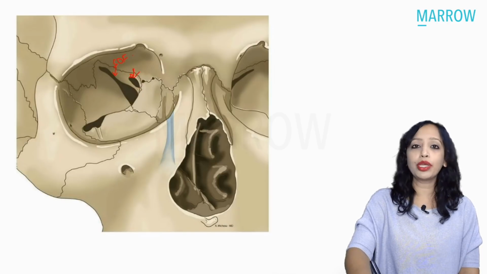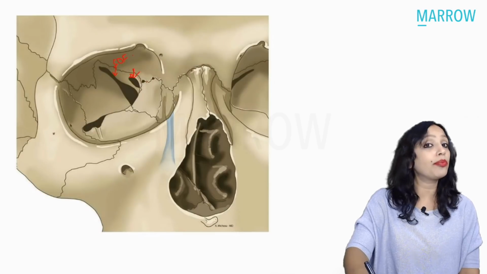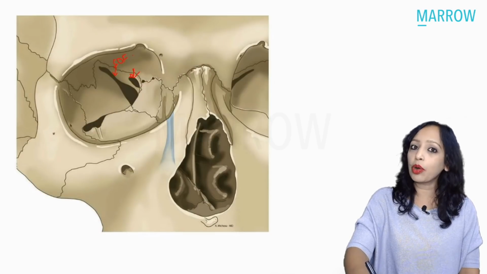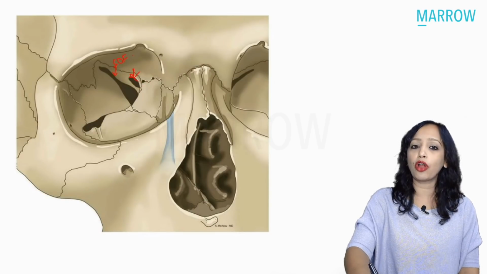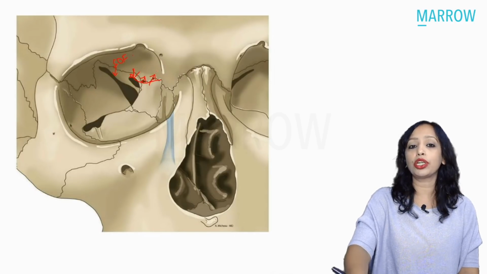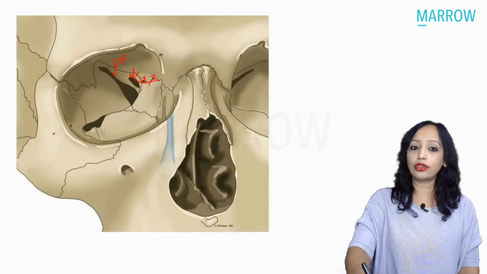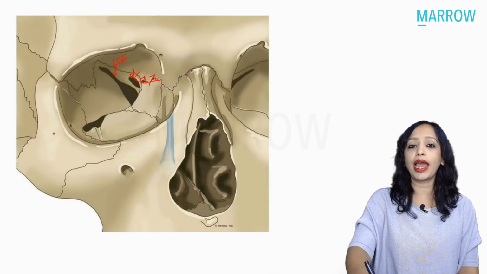The ophthalmic artery comes into the orbit and gives certain branches to the eye, and along with that it gives two important branches to the nose. One is the anterior ethmoidal artery and the other is the posterior ethmoidal artery. Here is the anterior ethmoidal artery, and here is the posterior ethmoidal artery. Both these arteries pierce the medial wall of the orbit, the lamina papyracea,